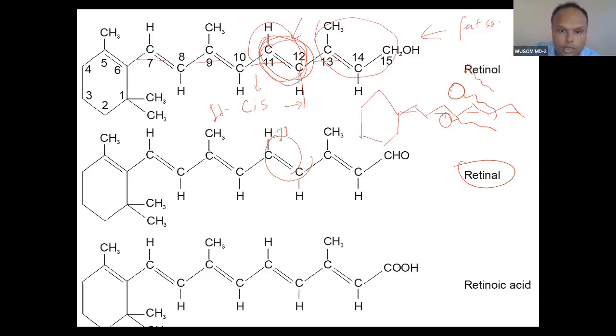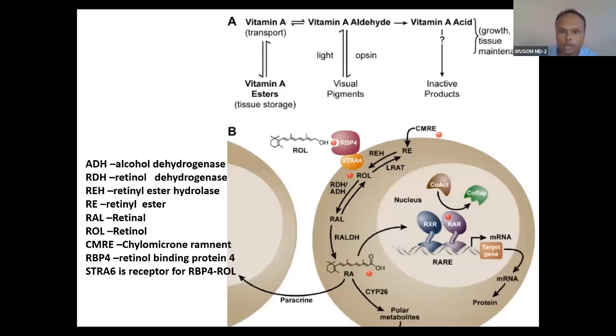Retinoic acid, as I have told you, acts on a nuclear receptor. It binds to the nuclear receptor, and by binding it regulates genes. Retinal converts into retinol, and retinol and retinal can convert into each other, a reversible conversion. But conversion of retinal into retinoic acid is permanent. Retinol and retinal can convert into each other, but the acid is permanent, with no reverse. And it functions as a hormone. Remember this very important concept.